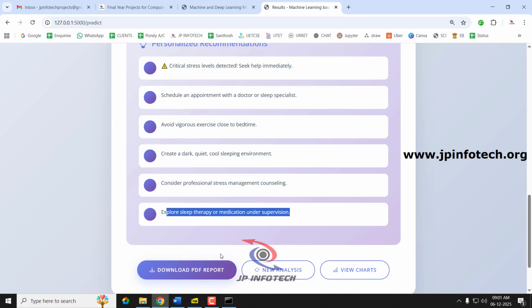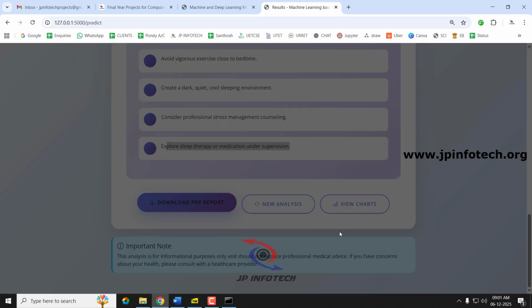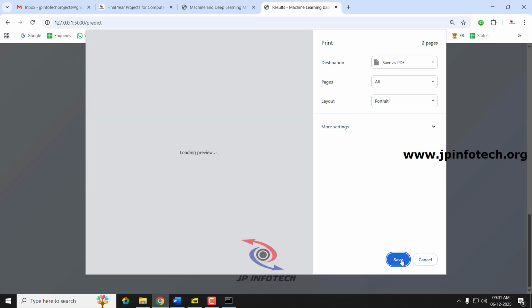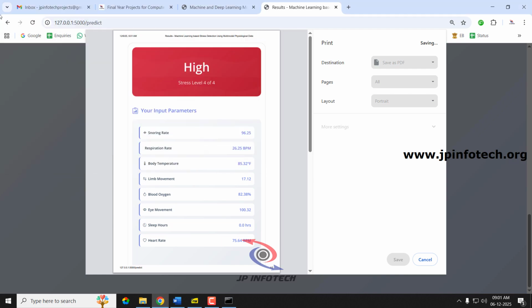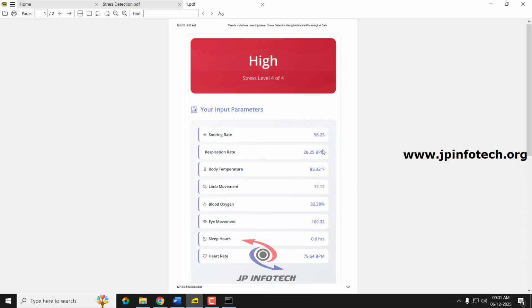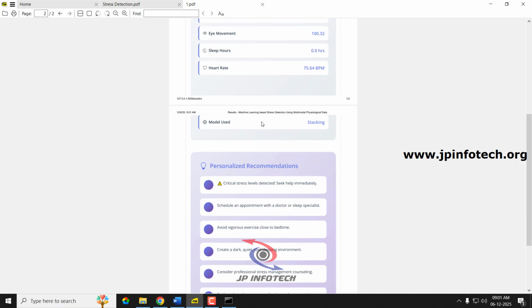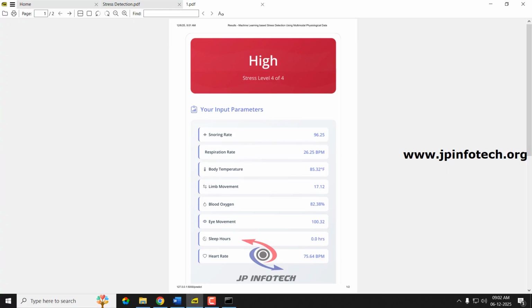So you can also download the predicted results. You can just click this download PDF report and just let us save it on the desktop. I'll just save it as one.pdf. So this is the first exported result. So you can see the values that we have entered, and you can see the model that we have used, and you can see the personalized recommendation. You can see the result is high.